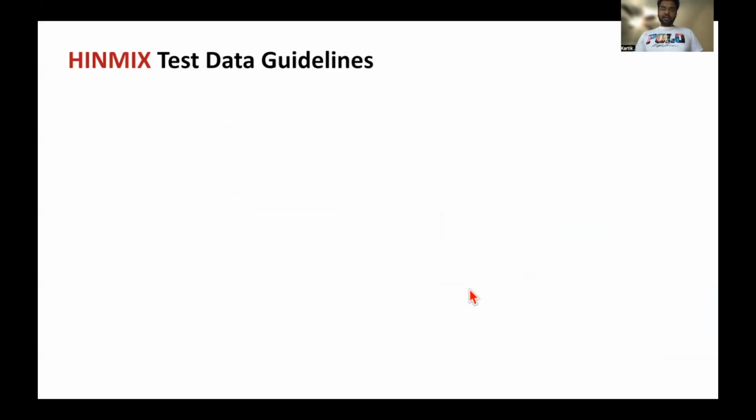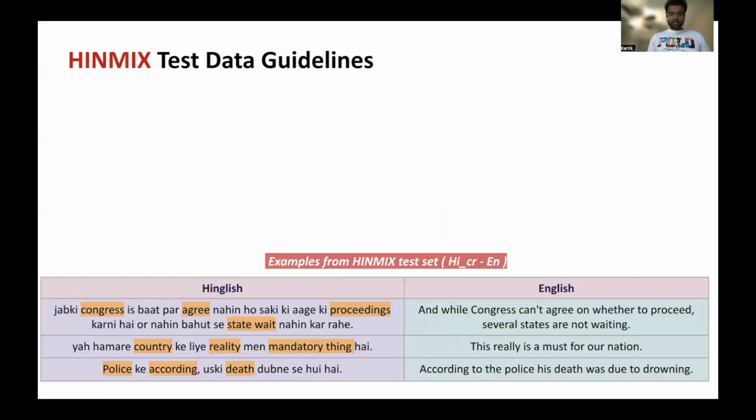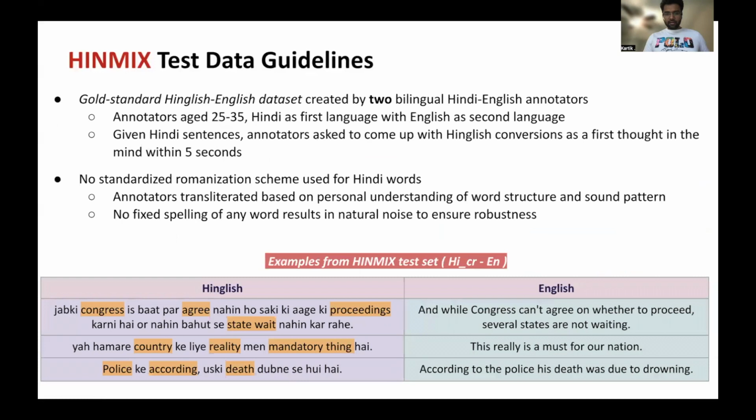Coming to the test set guidelines. The gold standard test and dev set was annotated by two bilingual annotators, both aged between 25 and 35. Both had Hindi as the first language and English as the second language. The guideline was that they have to come up with an English version given a Hindi sentence, within the first 5 seconds of the thought that comes up.